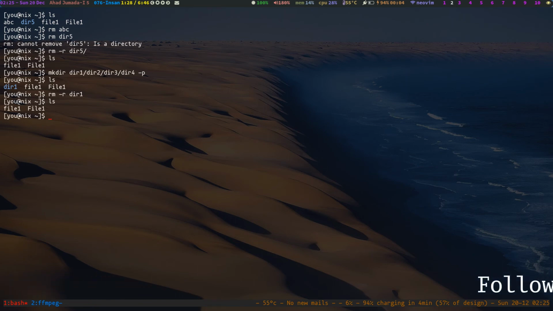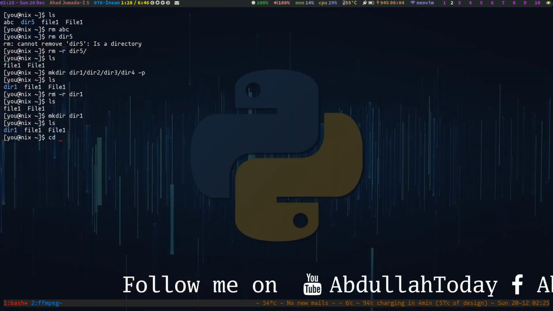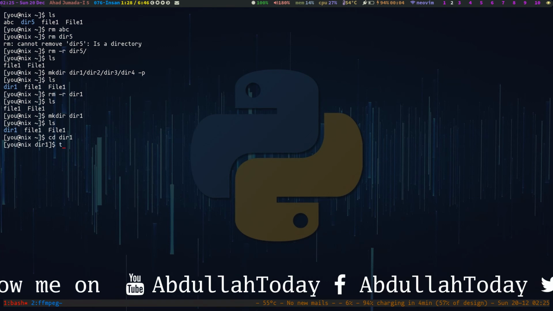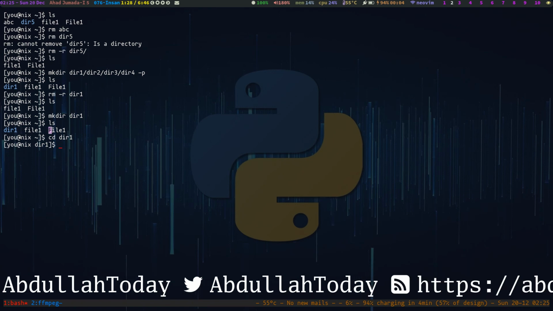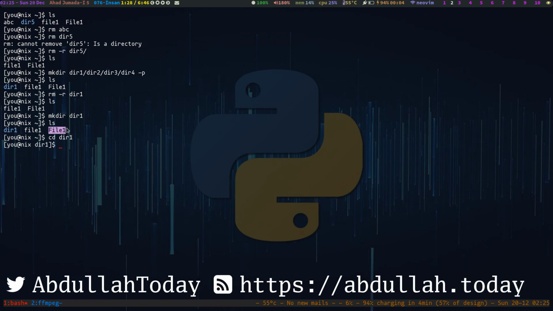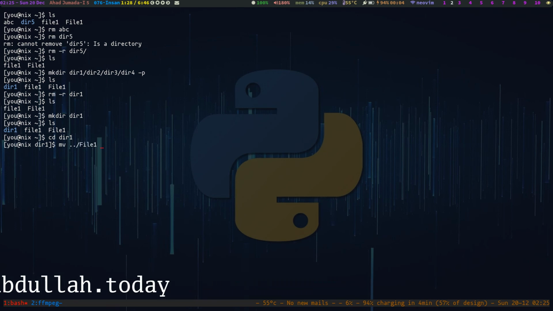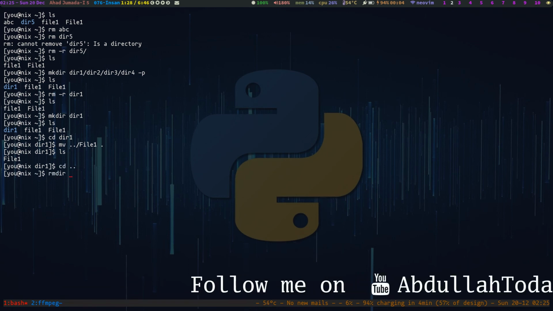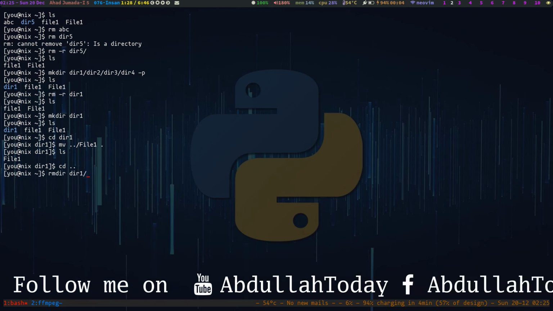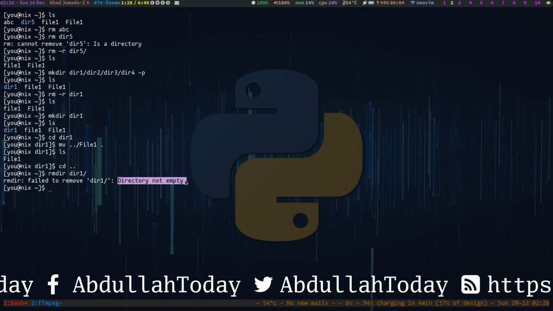So let me create some other directory, directory 1. The new directory is created, so let's go into it. Touch a new file. We are going to move this file 1 from our home directory inside this directory. So mv file 1 to here, and you can see this directory now contains a file. So we are going to use rmdir directory 1. Here you can see we got an error that directory is not empty.